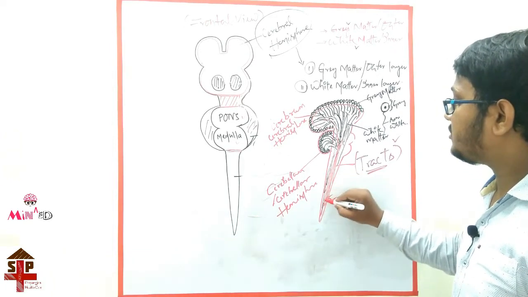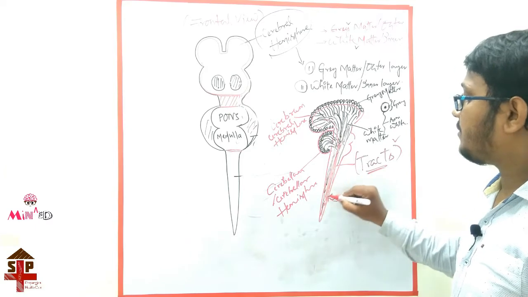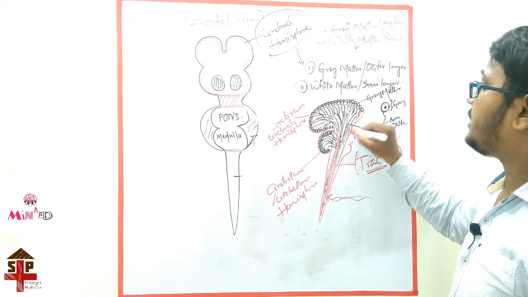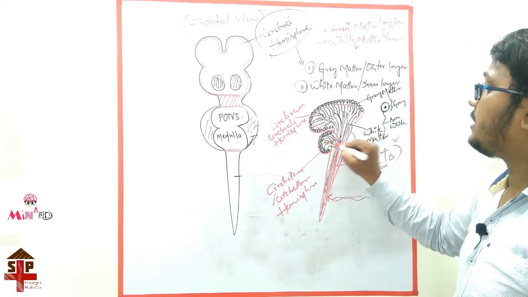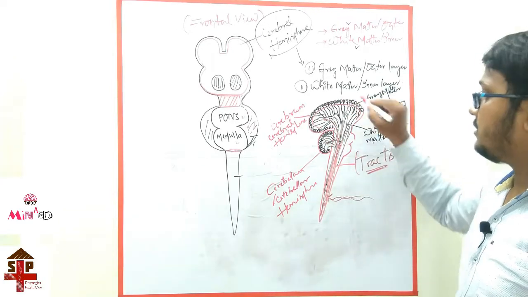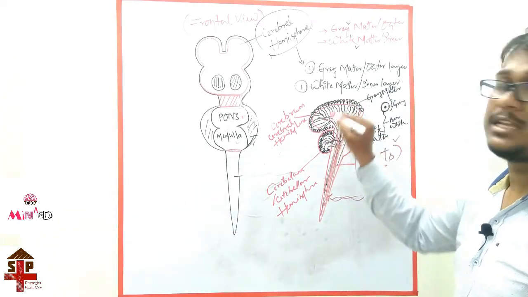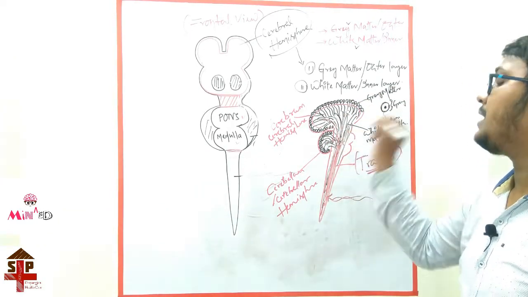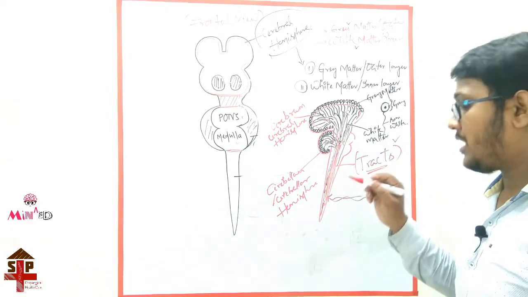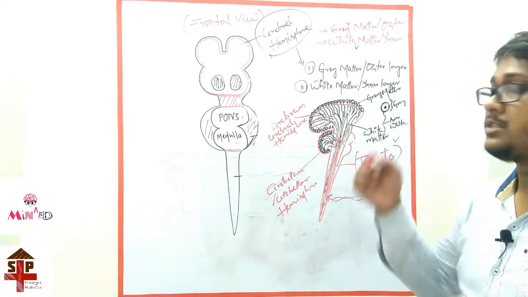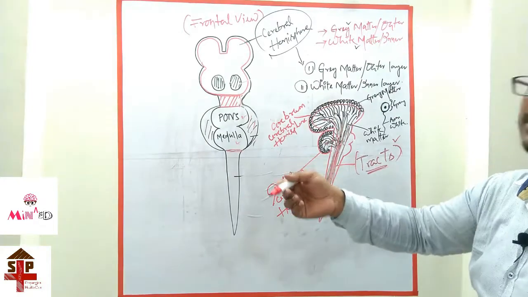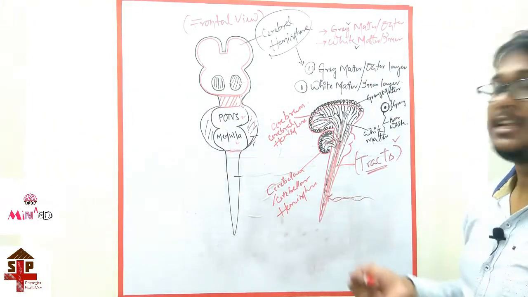Then these tracts take this information to the cerebral cortex or the cerebellar cortex, and then the cerebral or cerebellar hemisphere contrasts and compares the present and past situations, and then it gives the responses.